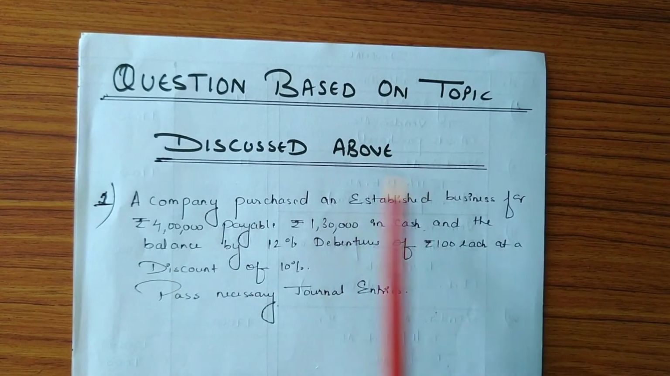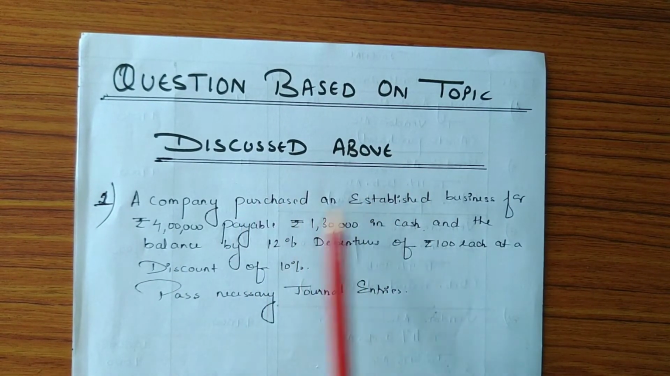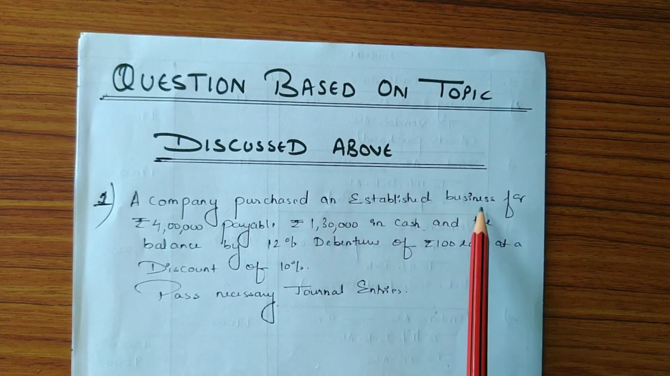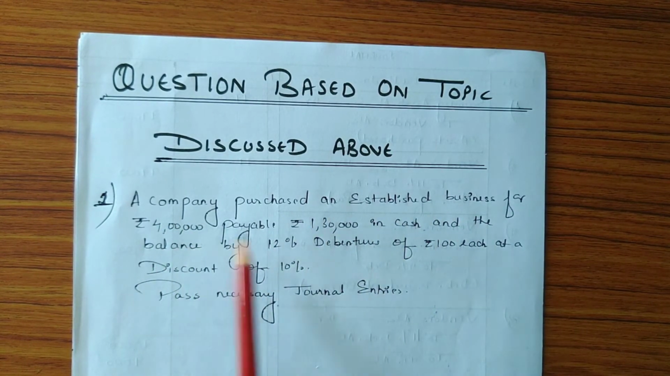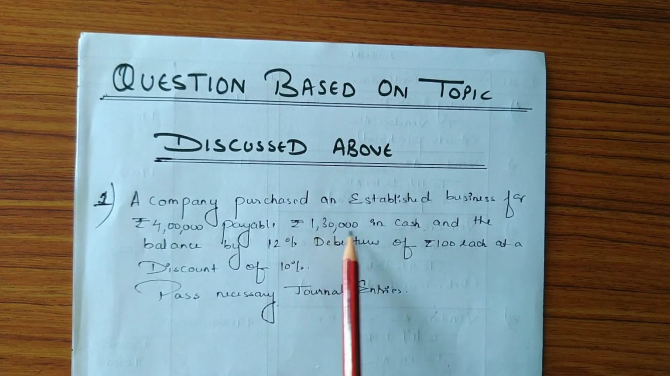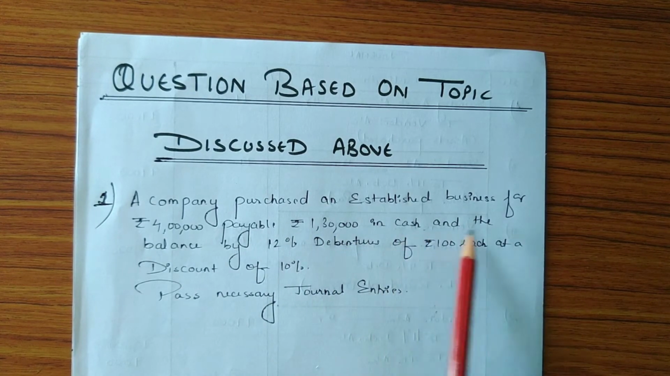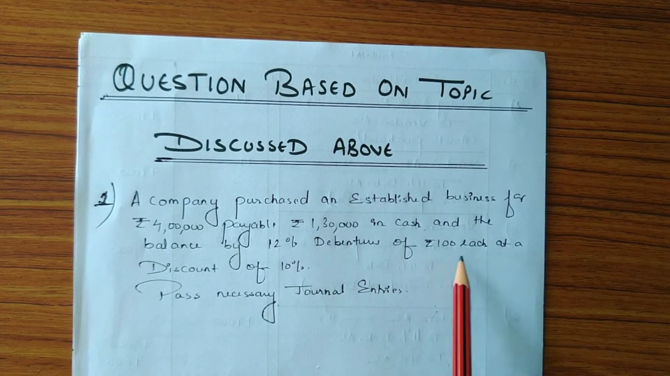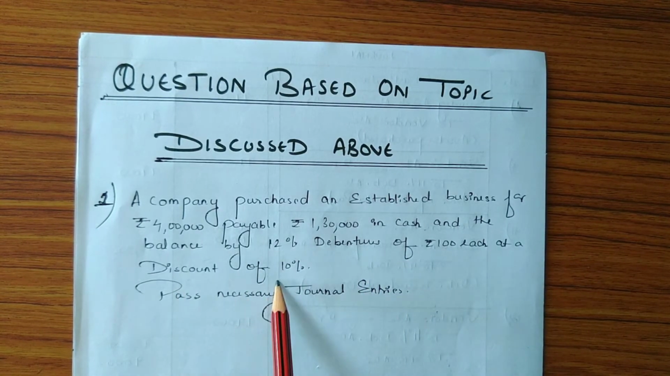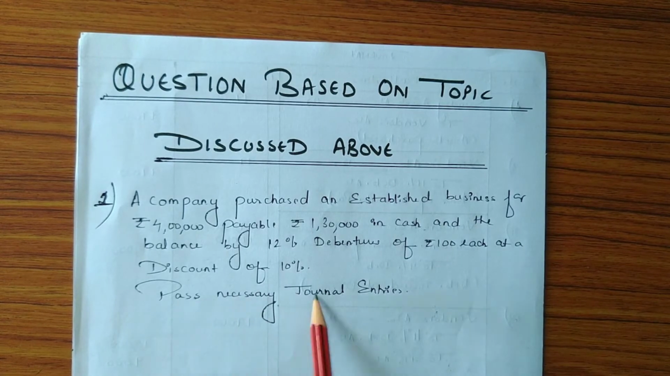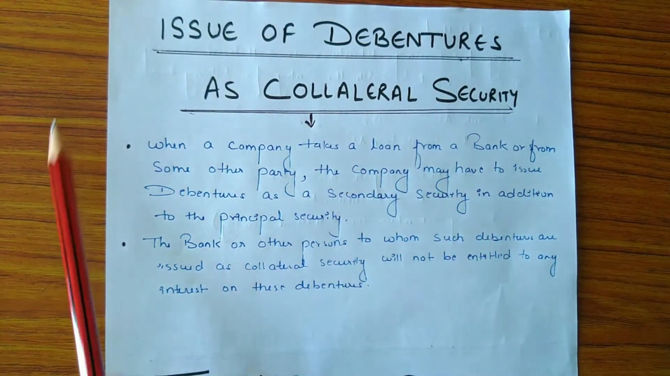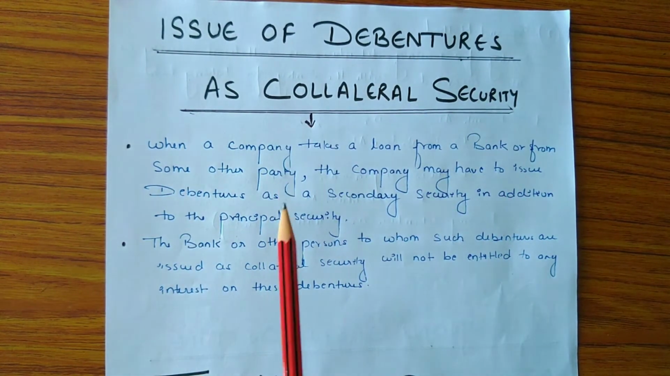Now here is the question based on the topic discussed above, and the question is: a company purchased an established business for rupees 4 lakh payable rupees 1,30,000 in cash and the balance by issuing 12% debentures of rupees 100 each at a discount of 10%. Pass necessary journal entries.